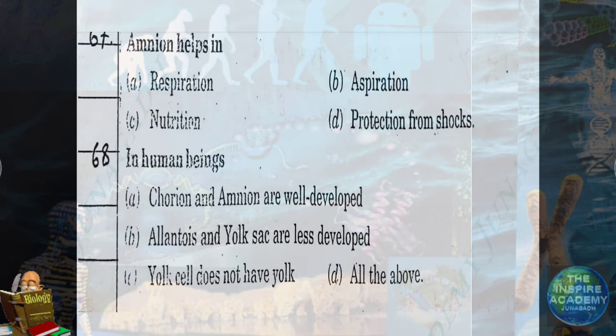Question number 68. In human beings, out of all four options, which is correct? Chorion and amnion are well developed. This is correct, option B. Allantois and yolk sac are less developed. This is also correct, option C. Yolk sac does not have yolk. This option is also correct. So the answer will be all of the above.